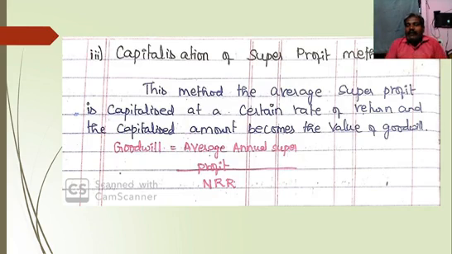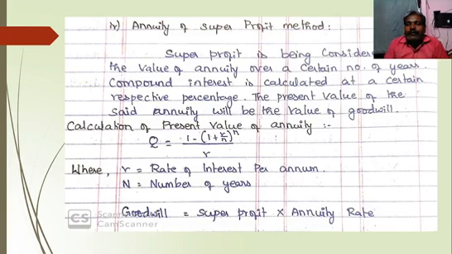In this method, the average super profit is calculated at a certain rate of return and the capitalized amount becomes the value of goodwill. So goodwill equals average annual super profit divided by normal rate of return, shortly called NRR. The method is the annuity of super profit method. Super profit is being considered as the value of annuity over a certain number of years.